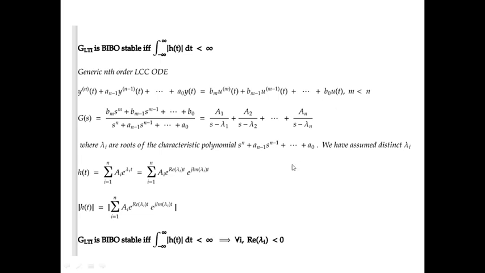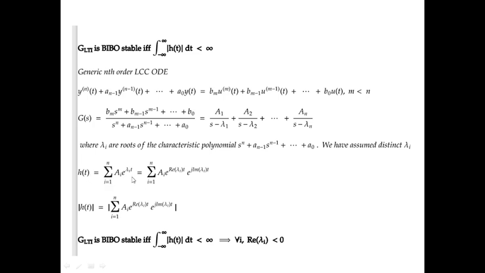Now, for a general LCCODE, which we'll use most commonly, the impulse response can be easily represented since we know how to write the transfer function using the coefficients themselves, and we separate it into partial fractions. Now it has been separated, and we'll take the Laplace inverse of this, and it has been represented as this.